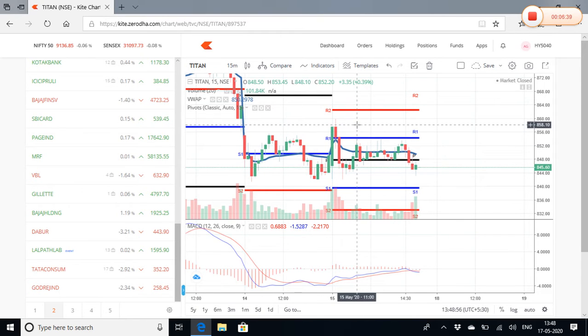The red candle opens here and closes here because the price is coming down. The upper limit of the upper wick tells you the upper price limit, and the lower border of the lower wick tells you the lower price.